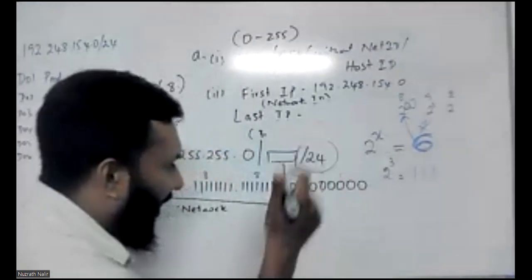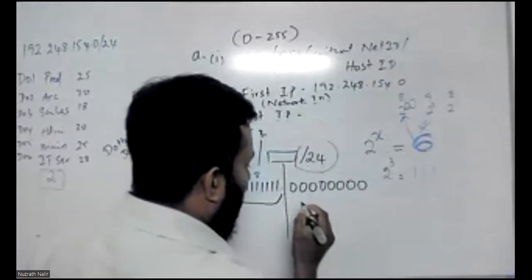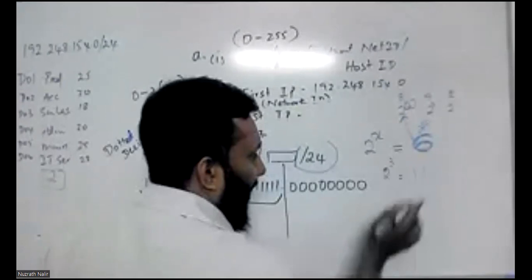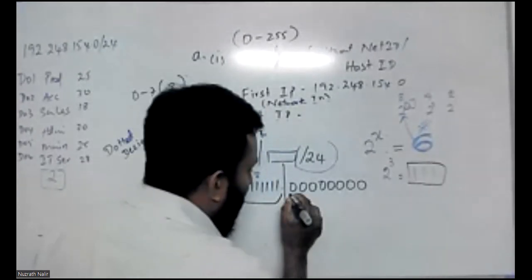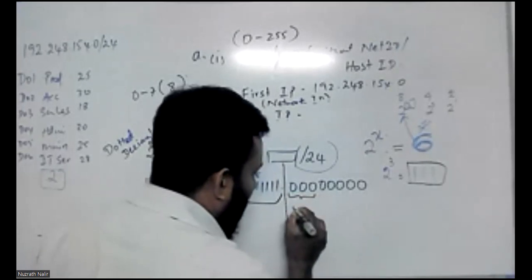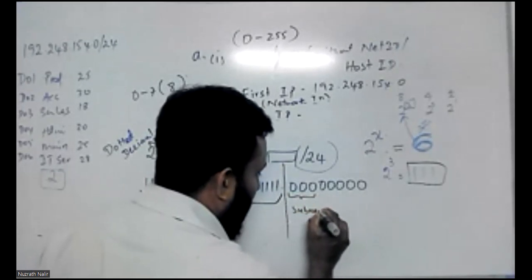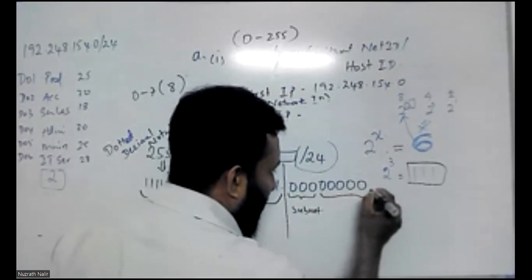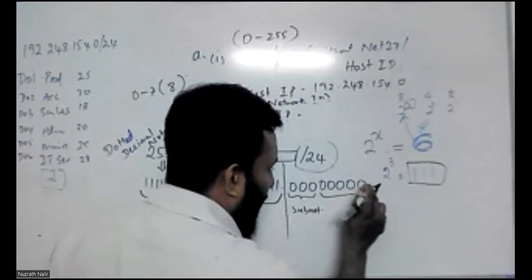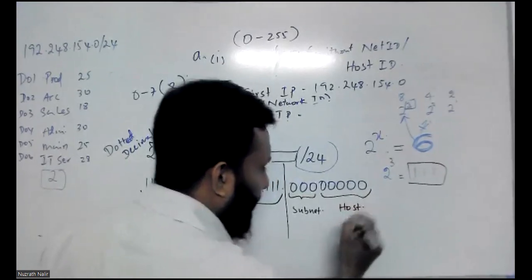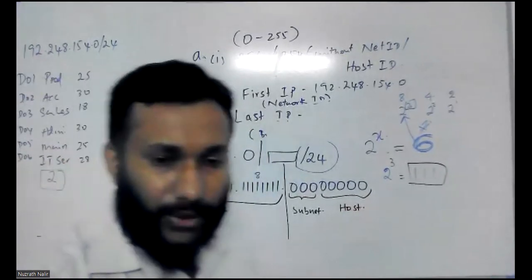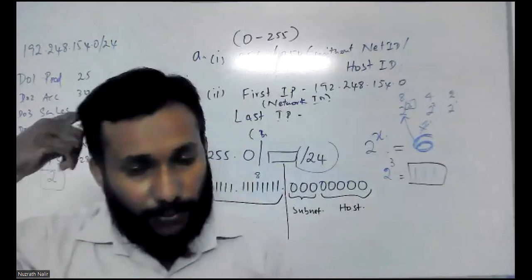So how many bits can be allocated for this according to this scenario? You can have 3 bits, and these 3 are allocated for your subnet. The rest, 1, 2, 3, 4, 5, that is 5 bits, are for the host. Is this clear, my dear students? If you have any other questions, please ask.